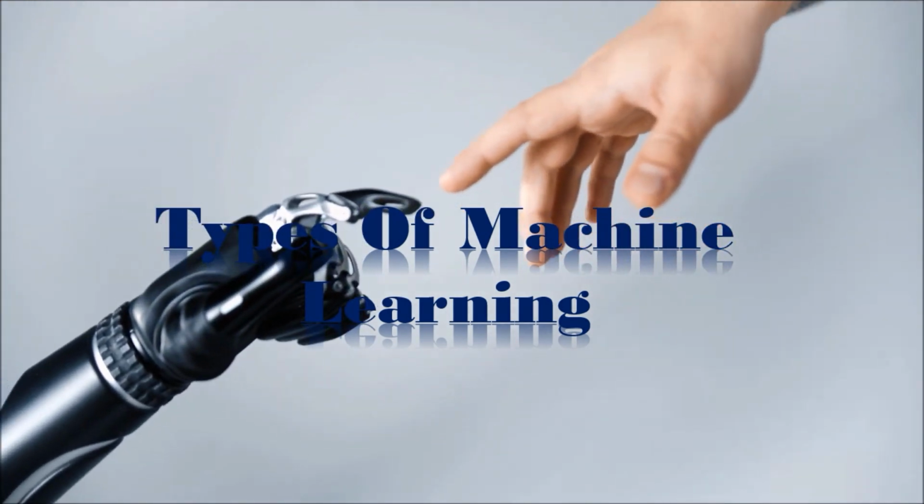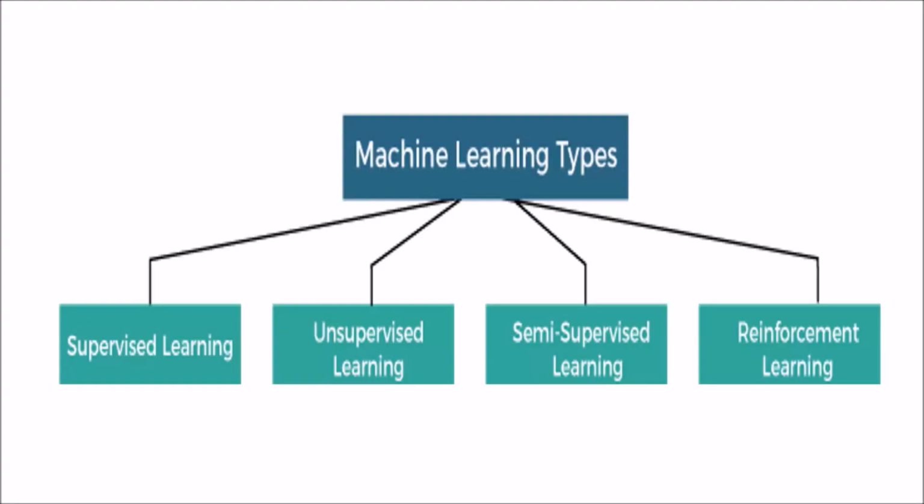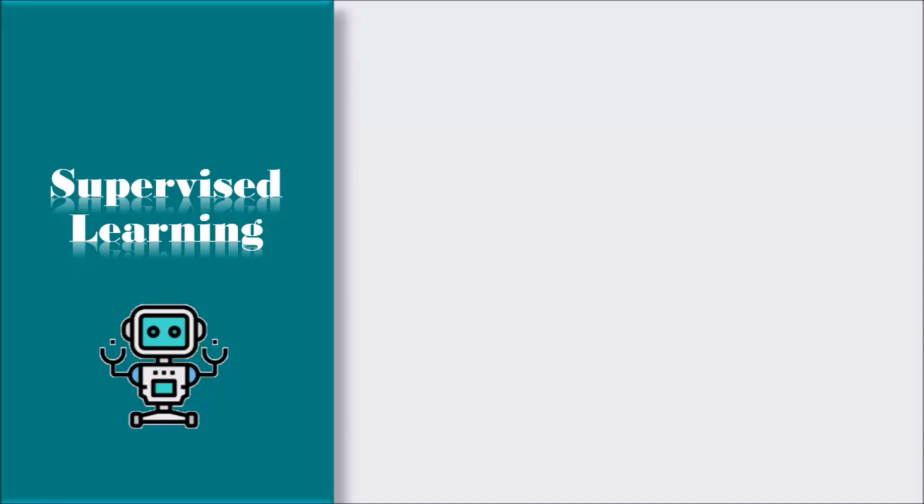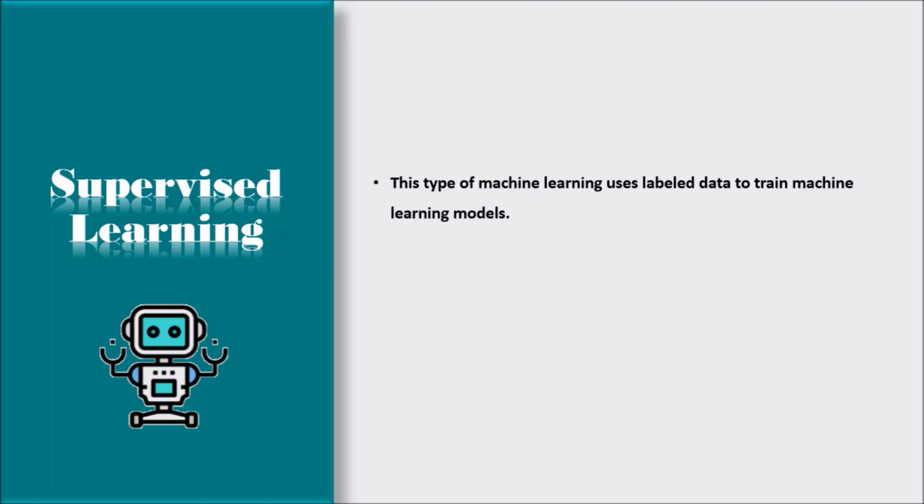Based on the methods and way of learning, machine learning is divided into mainly 4 types, which are supervised machine learning, unsupervised machine learning, semi-supervised machine learning, and reinforcement machine learning. Supervised machine learning: as its name suggests, supervised machine learning is based on supervision. It means in the supervised learning technique, we train the machines using the labeled dataset, and based on the training, the machine predicts the output.